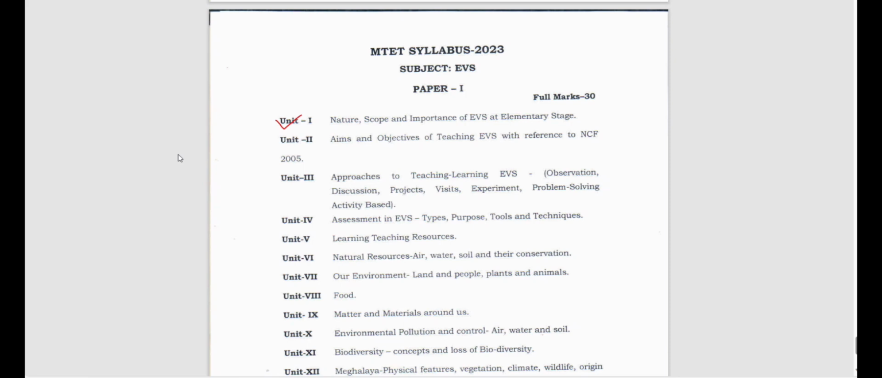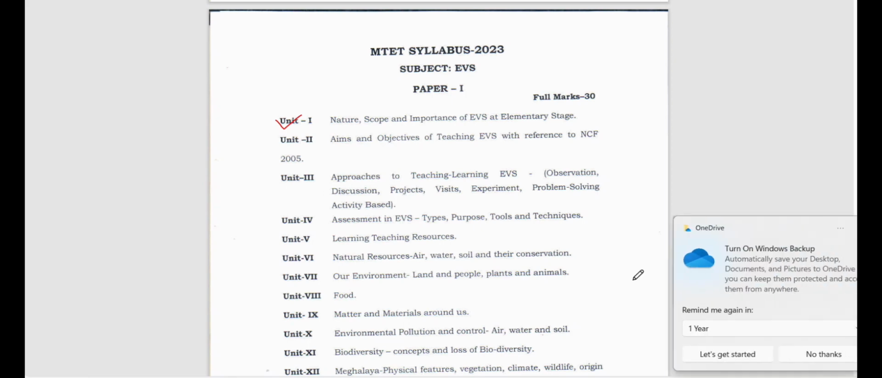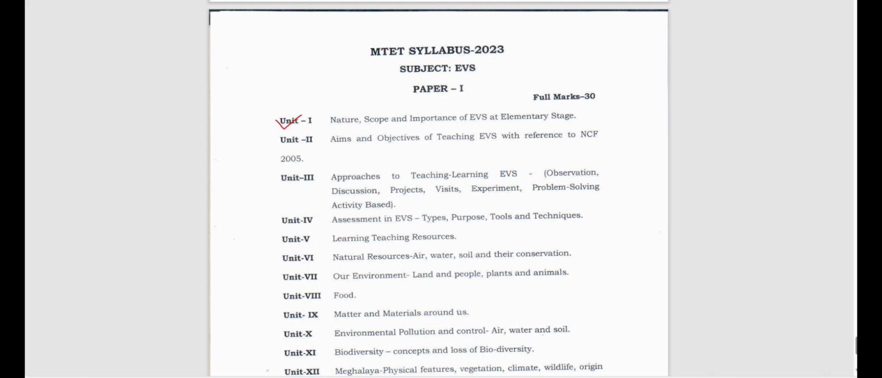Then we have to know the importance of environment. What does environment mean? Does environment mean only the biotic component, or only the abiotic components? Those things we have to understand. How to save the environment, how to protect the environment, how to take care of the environment. All these things we will be learning in this particular unit 1. Now let's go to unit 2.